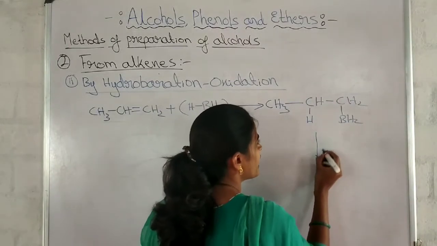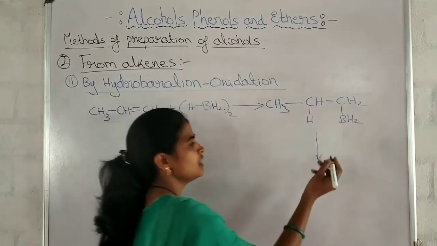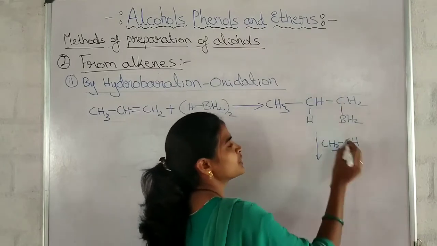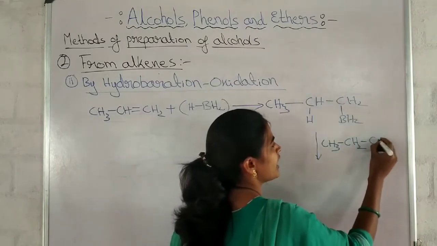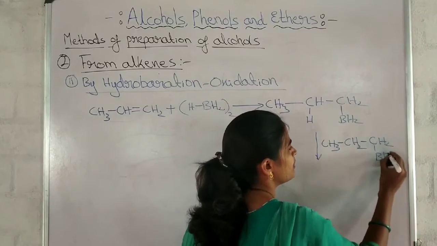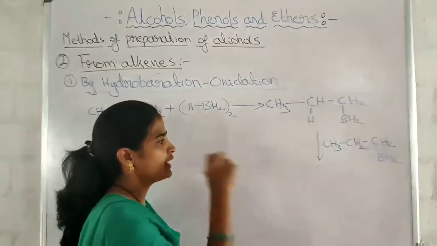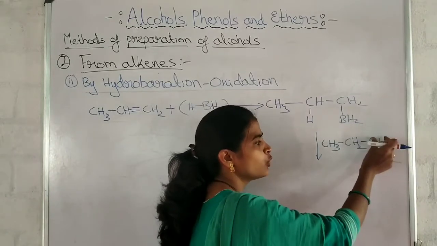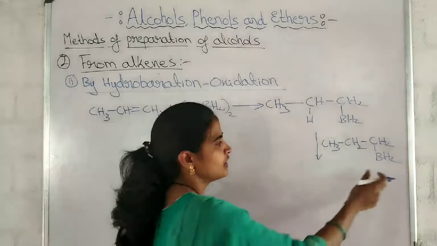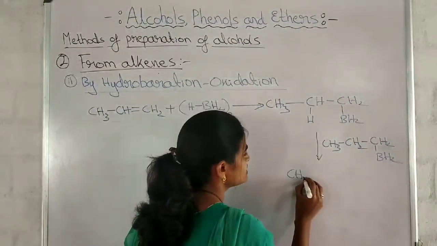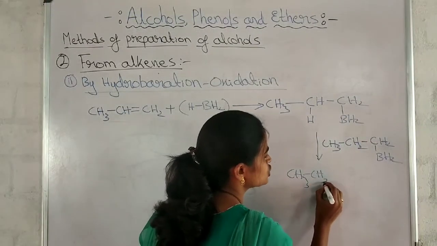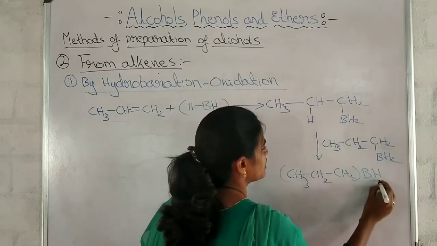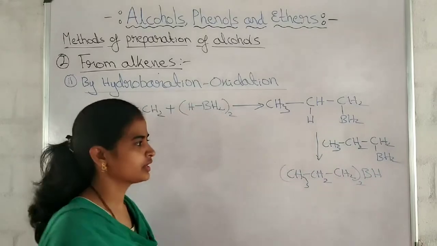Next, I treat this addition product with one more molecule of the alkene, CH3, CH. What has it become now? I will write it as CH2 and CH2, BH2. Got it? Next, out of this BH2, one hydrogen adds here and only BH remains here. So what happens? CH3, CH2, CH2, BH twice.